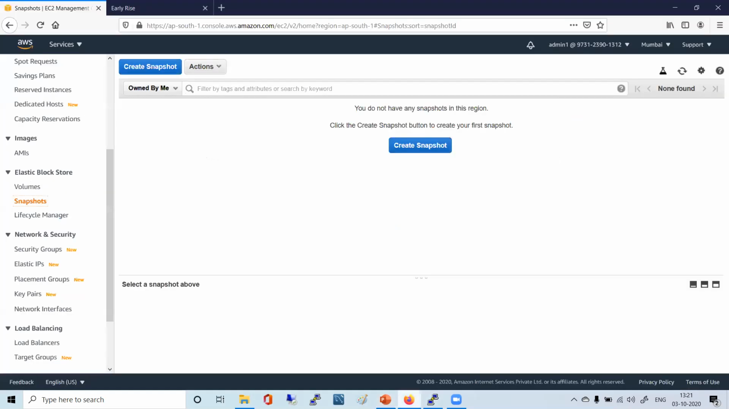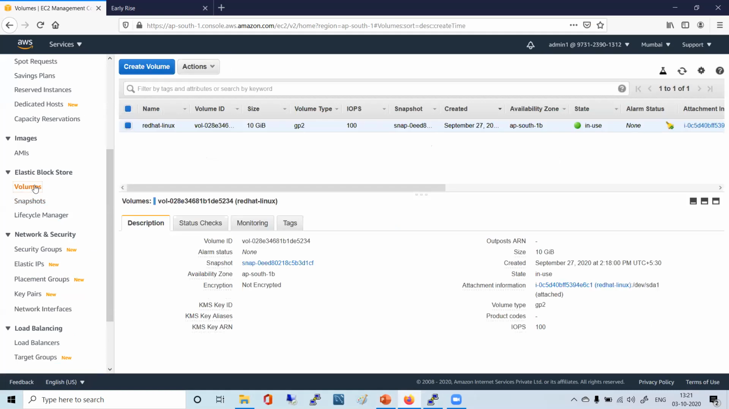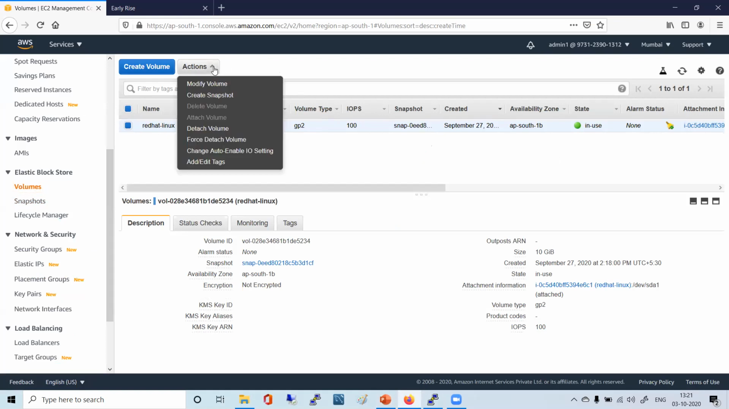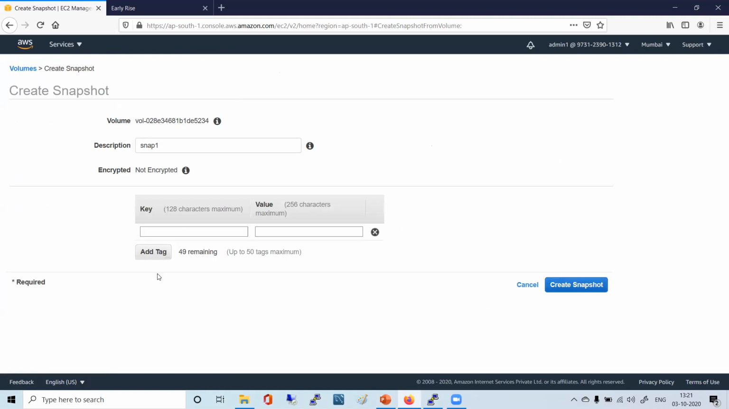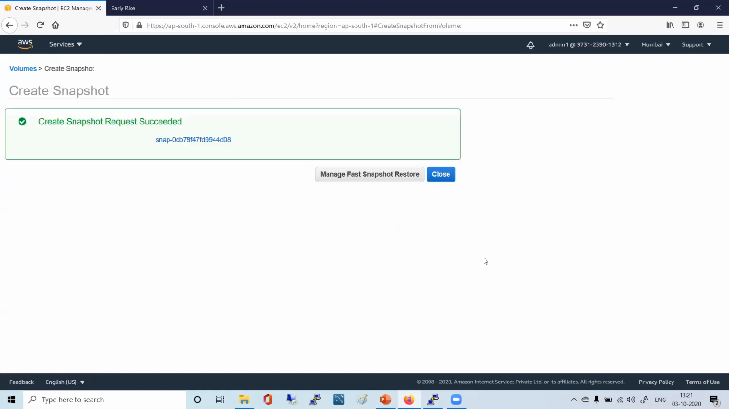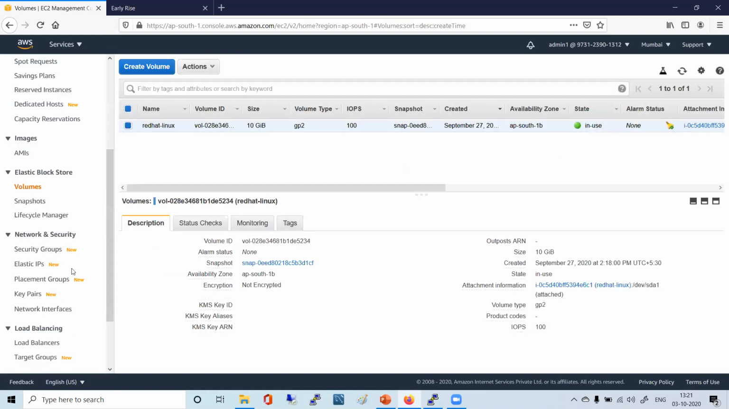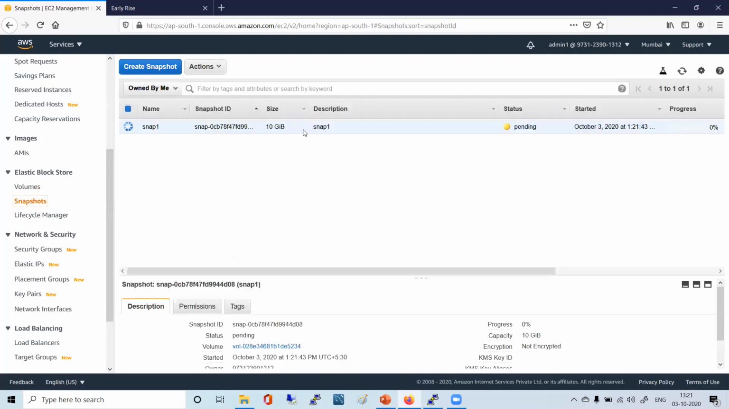Now we are going to create one EBS snapshot. How can we create that? We have this particular volume selected. We go to the Actions menu, and we have the option Create snapshot. I click on Create snapshot. I can put a description. I just say snap 1 and add a tag: name, snap 1, and I say create. It's as simple as that, right? And I go to snapshots. I have this particular snapshot getting created.